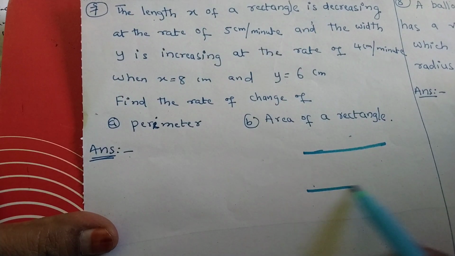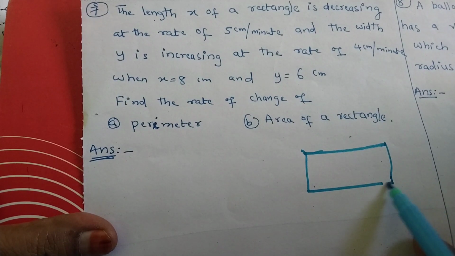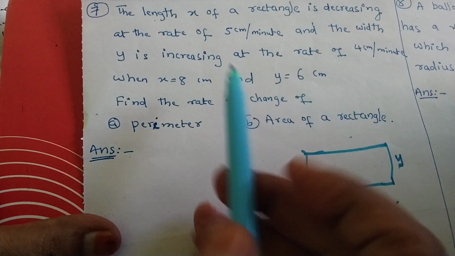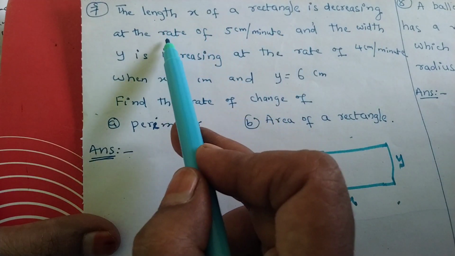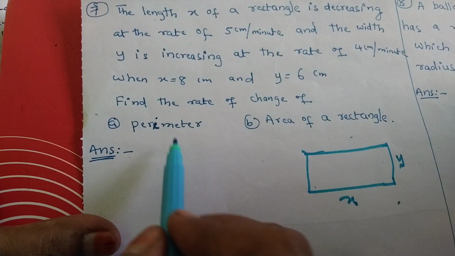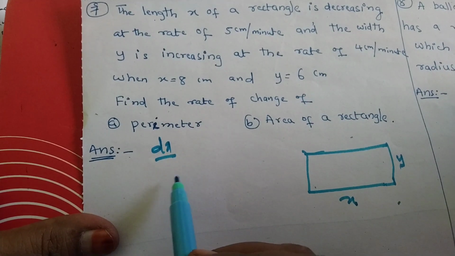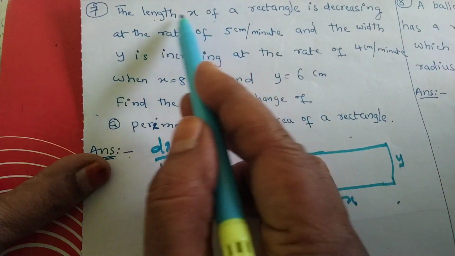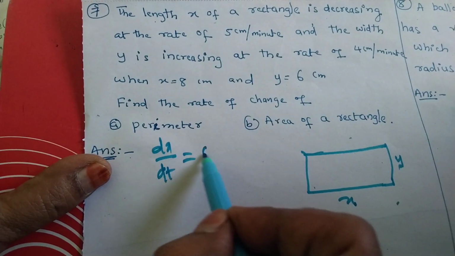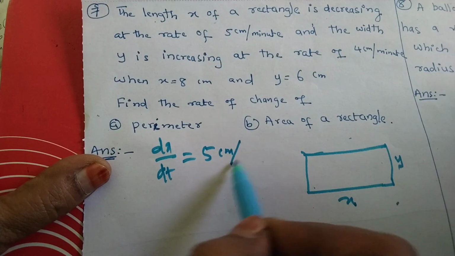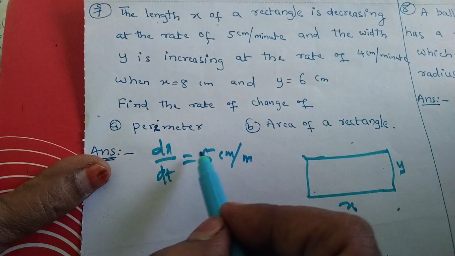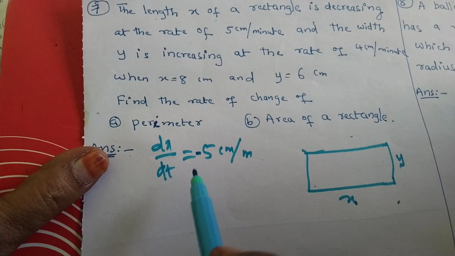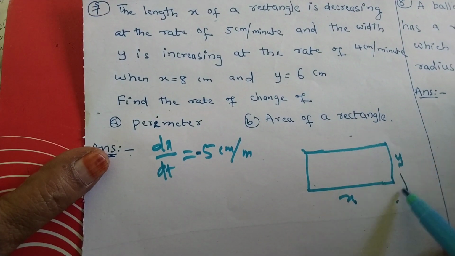What happens in a rectangle? Opposite sides are equal. Suppose length is x and breadth is y. The length x of a rectangle is decreasing. Decreasing means we have to take a minus sign, dx by dt. Here dx by dt equal to minus 5 centimeter per minute, because the length x of the rectangle is decreasing at the rate of 5 centimeter per minute. Here the word decreasing is there, so we have to take a minus sign because length we have taken as x. And width y, suppose y is the width of a rectangle.